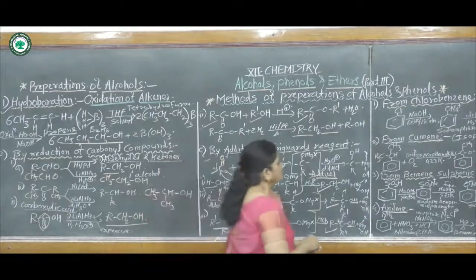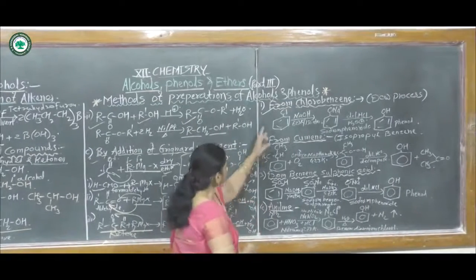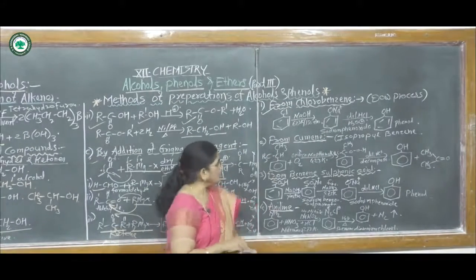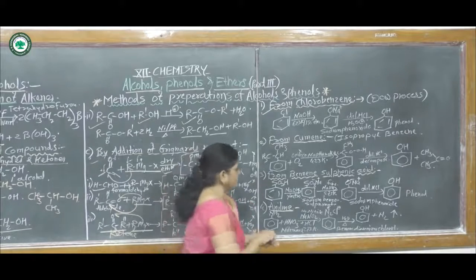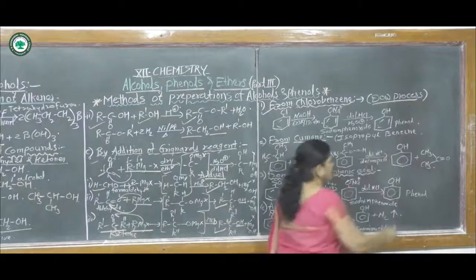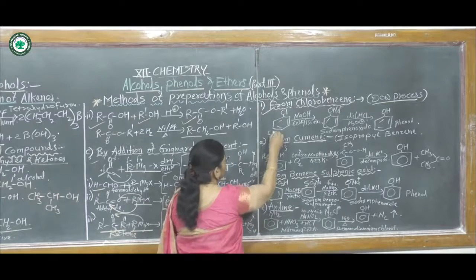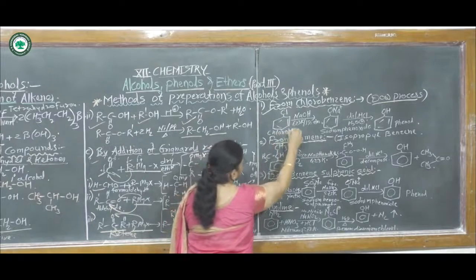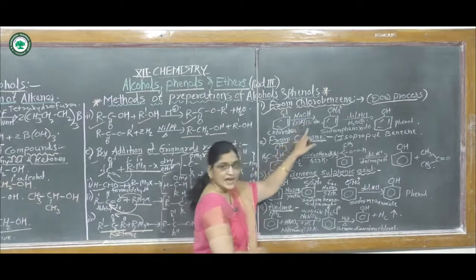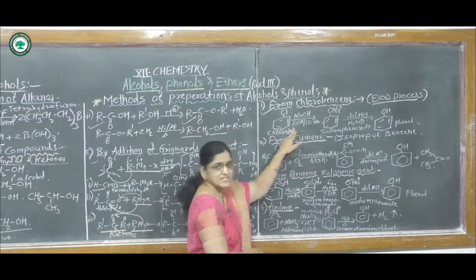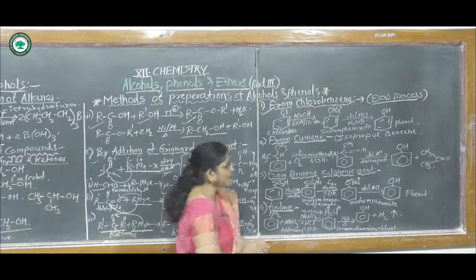The next one, methods of preparation of phenols. In this first method, that is preparation from chlorobenzene. This process is also called the Dow process. In this reaction, chlorobenzene reacts with sodium hydroxide at high temperature and high pressure, that means at 623 Kelvin or at 150 atmospheric pressure.